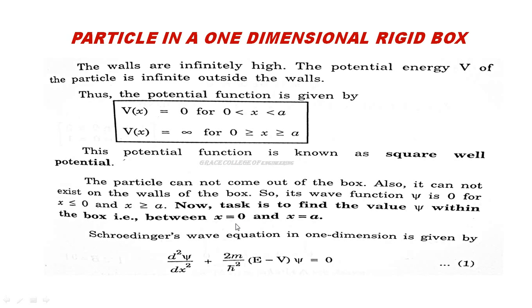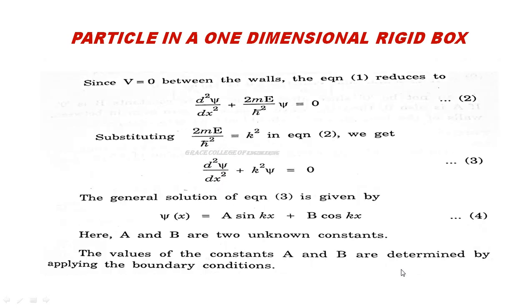To find it, here we are going to apply the Schrodinger wave equation in one dimension. So the Schrodinger wave equation is d squared psi by dx squared plus 2m by h cross squared (E minus V) psi is equal to 0. Take this as equation number 1.